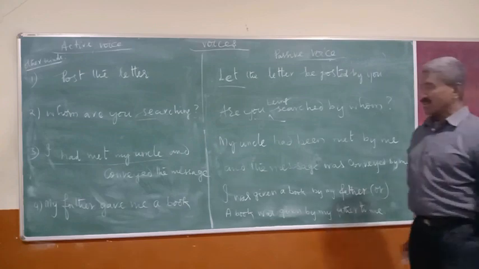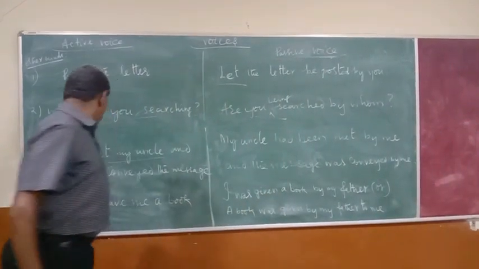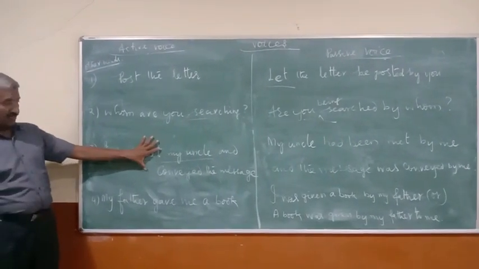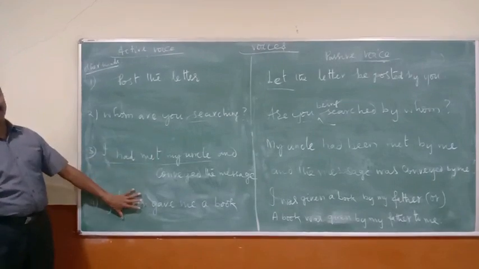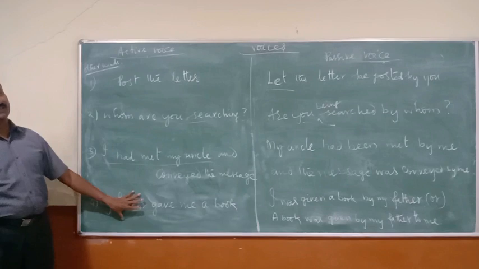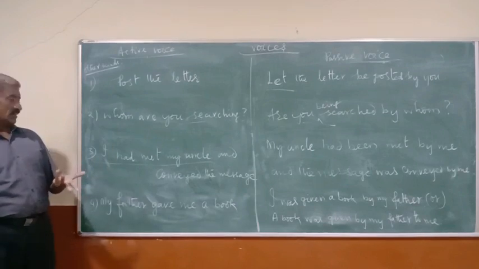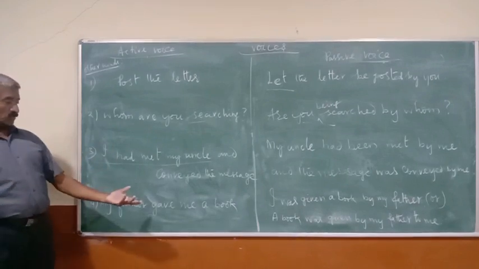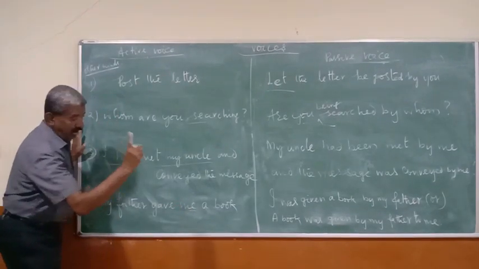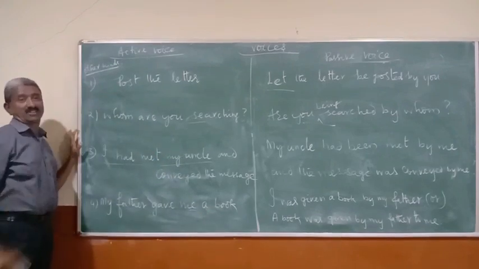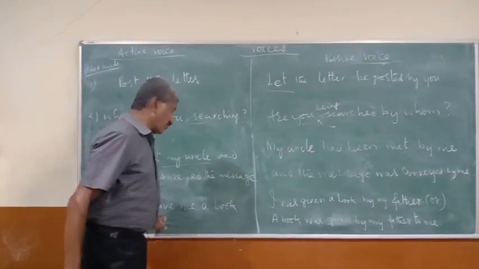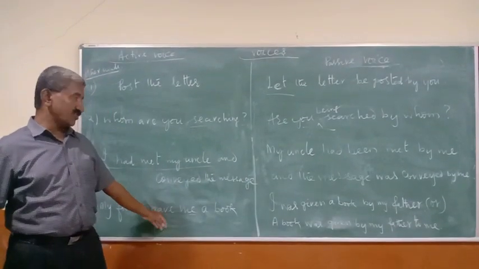Now, my father gave me a book. See, here we have seen two sentences being joined. Here we find two objects are joined. How can we write? It's quite possible to write. Don't worry about it. My father gave me a book. We can use me as a subject in one, or a book as a subject in another. That's what we have done there. I was given. See, gave is the past form.